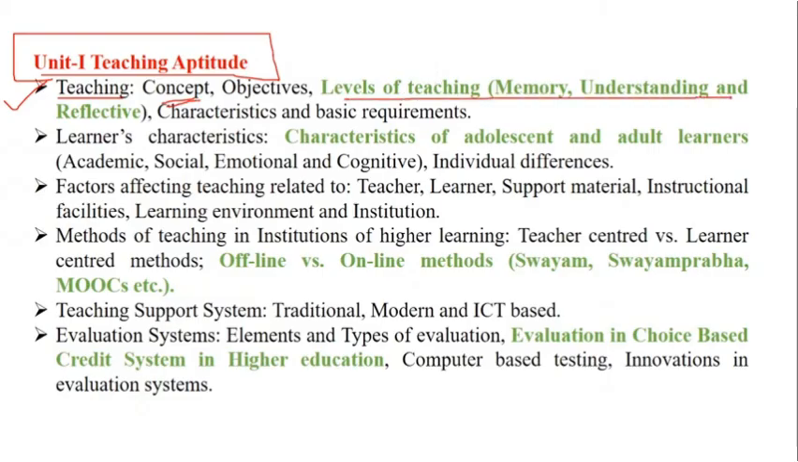For levels of teaching, there is evidence that in your final examinations they have given questions on it. In 2019 there was a question asking which of the following is not a level of teaching. In your syllabus they have very clearly given memory, understanding and reflective as the only levels. There was one option given as differentiation, so that was the odd one out. There is no such level called differentiation.